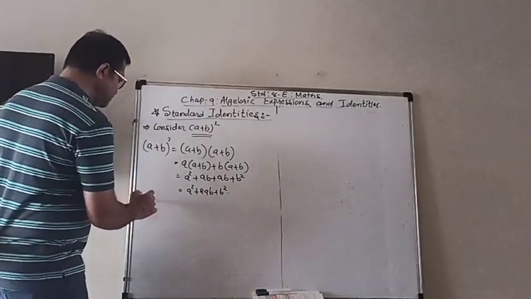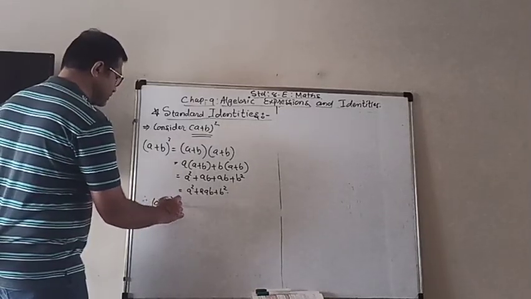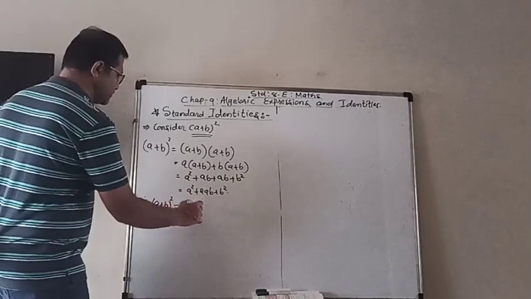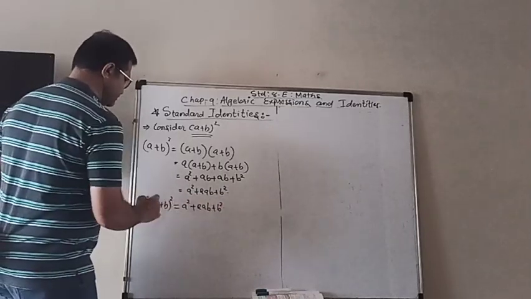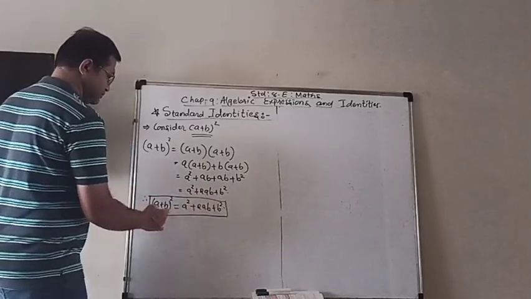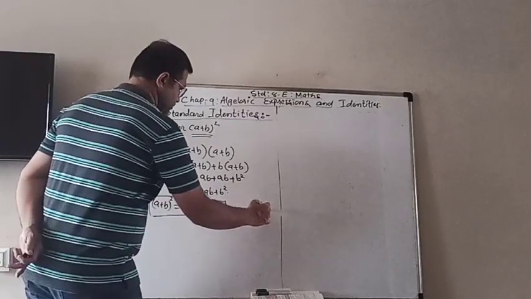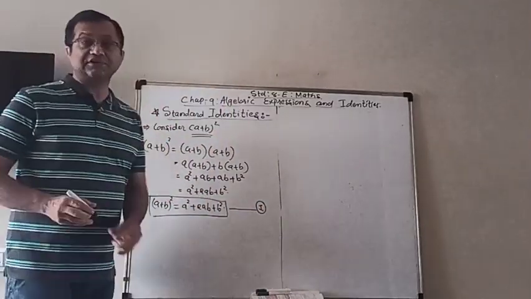So what did we get? Therefore we get a plus b whole square is equal to a square plus 2ab plus b square. That is our first standard identity.